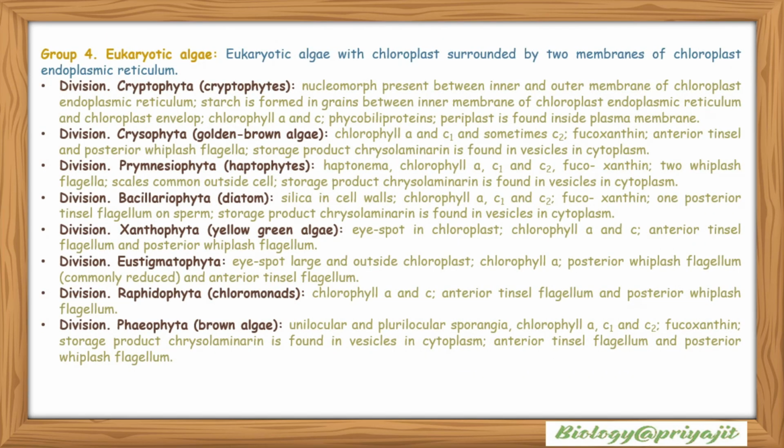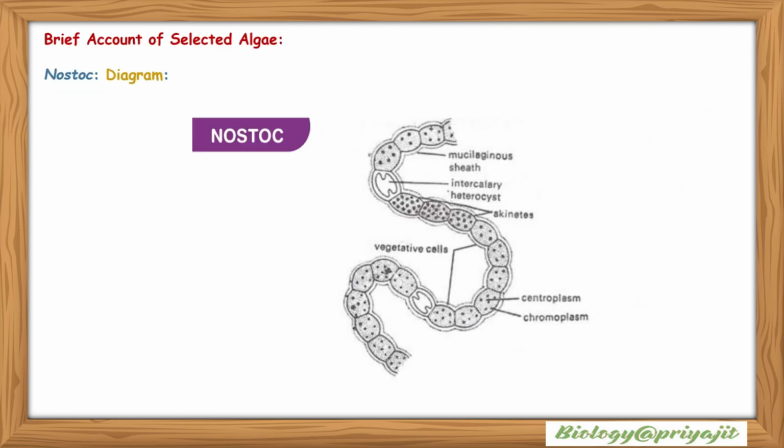Group 4 is also a eukaryotic algae group, where the chloroplast is surrounded by 2 membranes of chloroplast endoplasmic reticulum. So it has 8 divisions: Cryptophyta or cryptophytes, Chrysophyta, Prymnesiophyta, Bacillariophyta, Xanthophyta, Eustigmatophyta, Raphidophyta, and Phaeophyta, which is brown algae. So we have to study a brief account of selected algae.